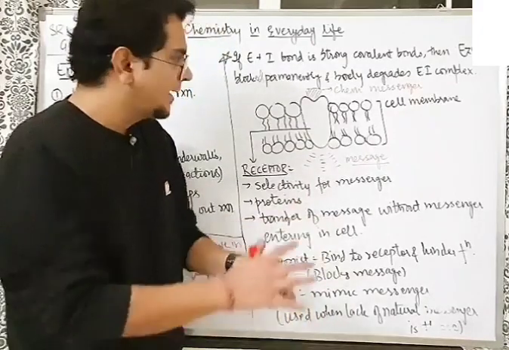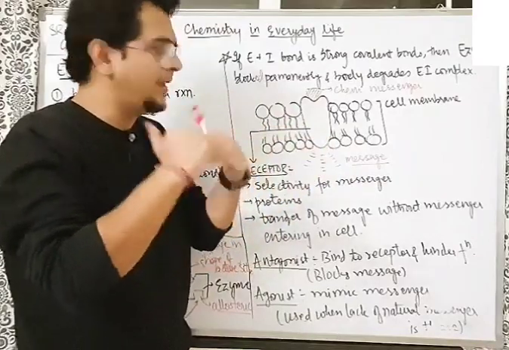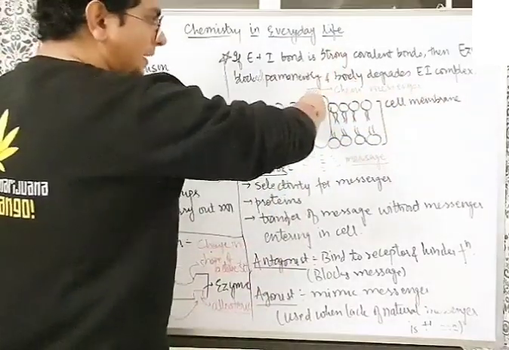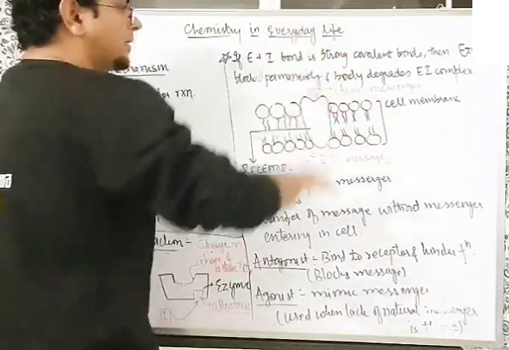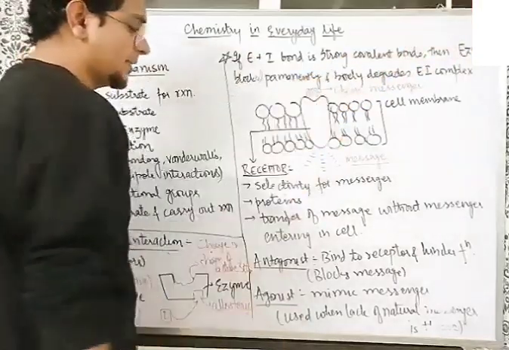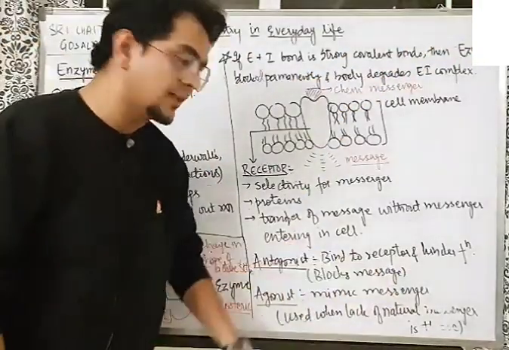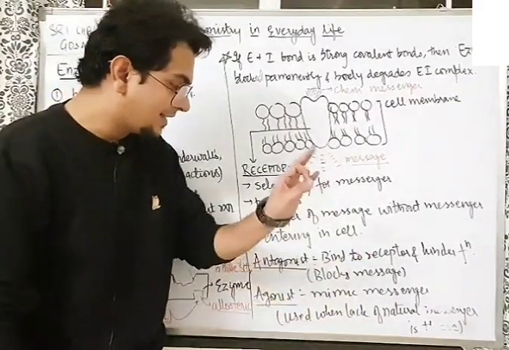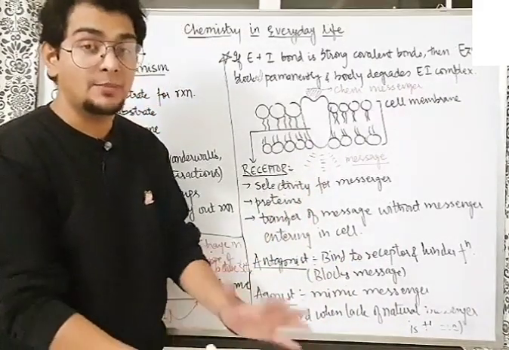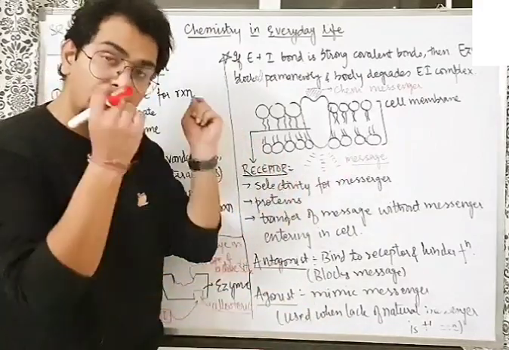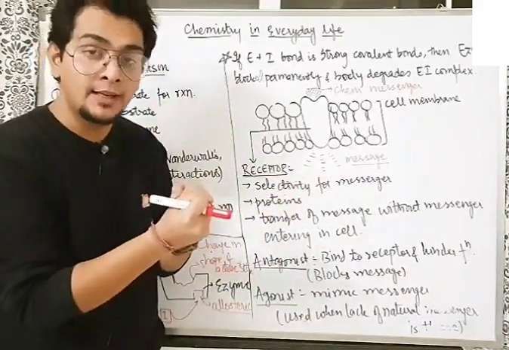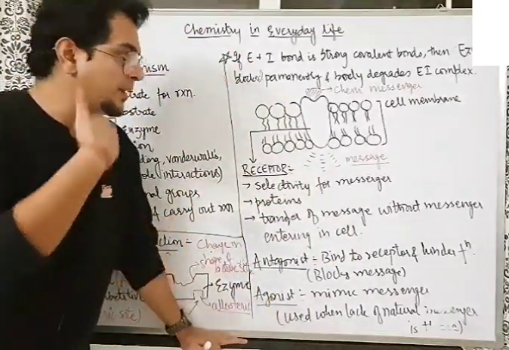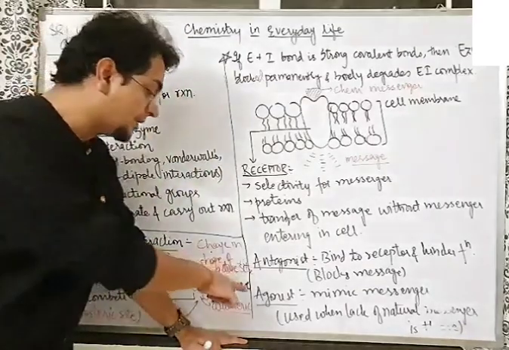They will go there, they will mimic, meaning they will behave as the chemical messenger, but an artificial chemical messenger. The drugs will come here, bind in the place of the chemical messenger and send the message. So understand, mimicry of the messenger is happening, pretending to be the messenger, and this is used when there is a lack of natural messenger. When the natural messengers are less and the message is very important for the body, we need this message to be given, but the chemical messengers are less. What do we do? We send another person which behaves as a chemical messenger, and that person is the agonist.